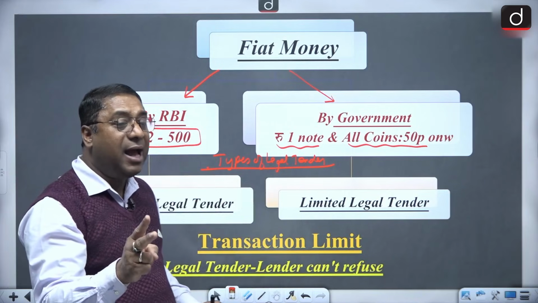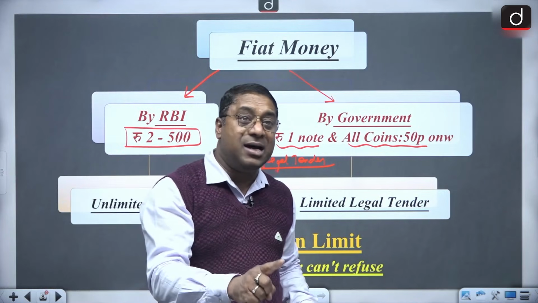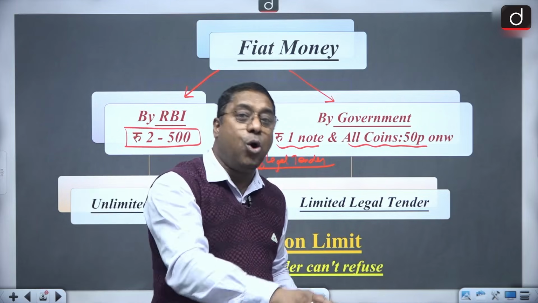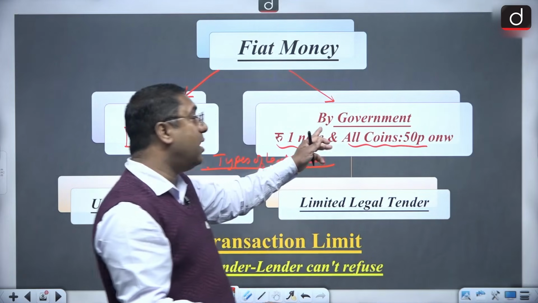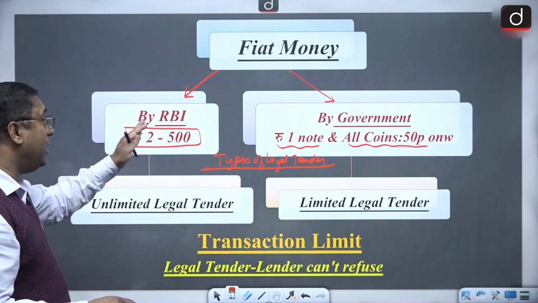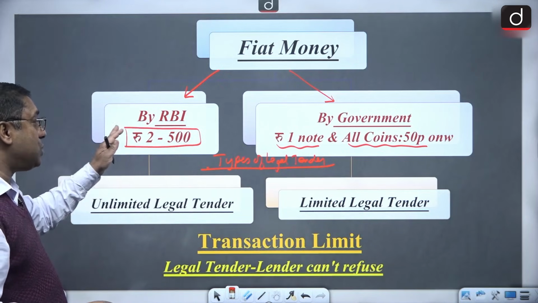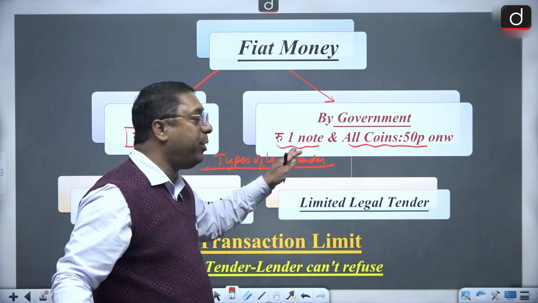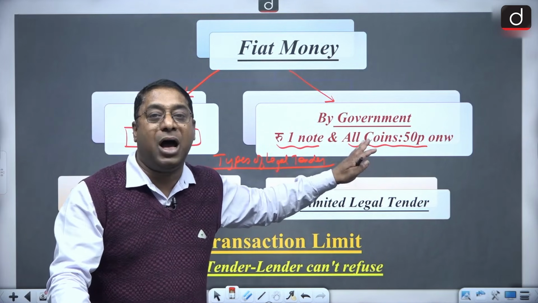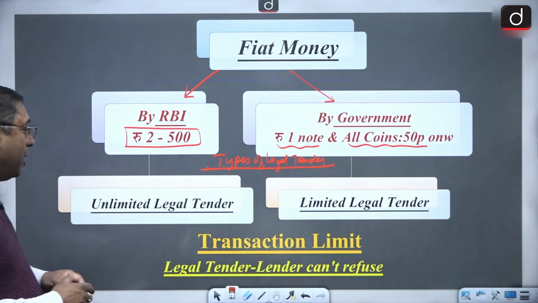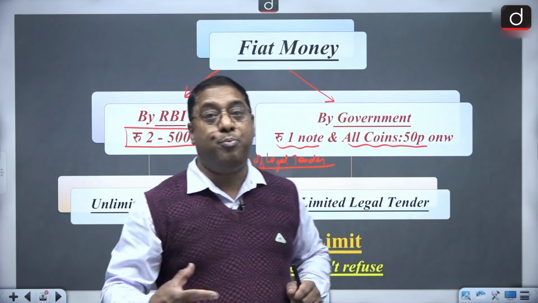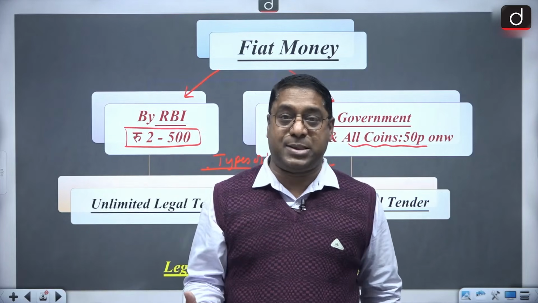But in India, the legal tenders are issued by the RBI and they are also minted by the government. And when the RBI issues it, it is 2 rupees onwards notes, and by the government it is 1 rupee note and all the coins of 50 paisa and above. But the legal tender, that is when we are trying to do payments, and those payments have to be accepted.